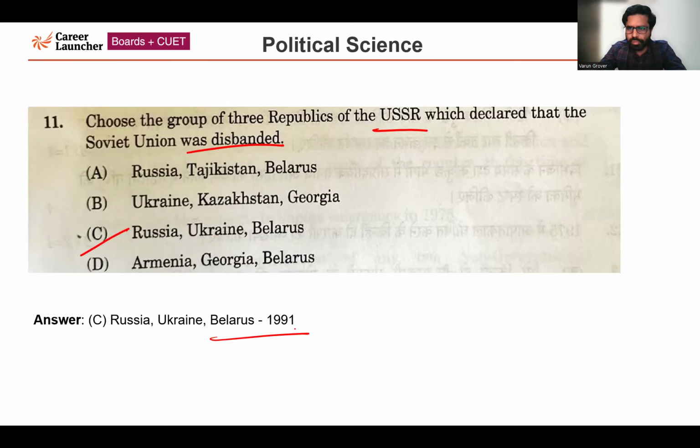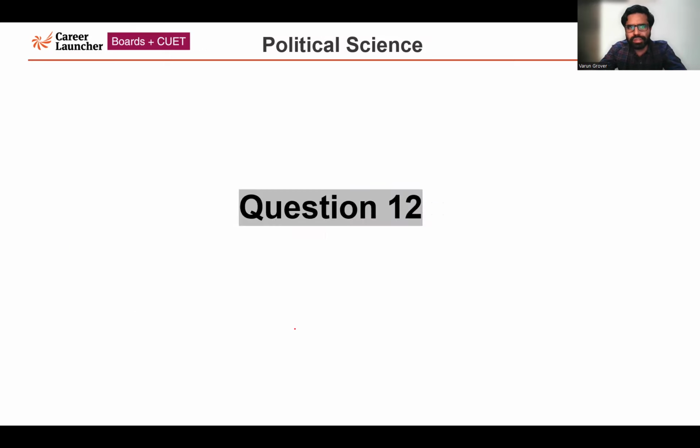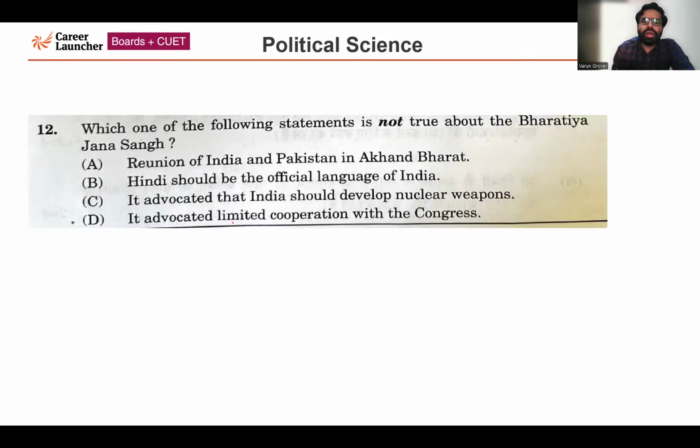Now, one more question from section A, MCQ based, final question, question number 12. Then we'll move forward to section B. Which one of the following statements is not true about the Bharatiya Jana Sangh? The correct answer is option number D. It advocated limited cooperation with the Congress. No, Bharatiya Jana Sangh never did that. So the correct answer is option number D.